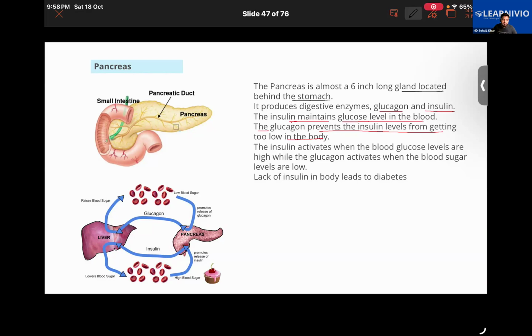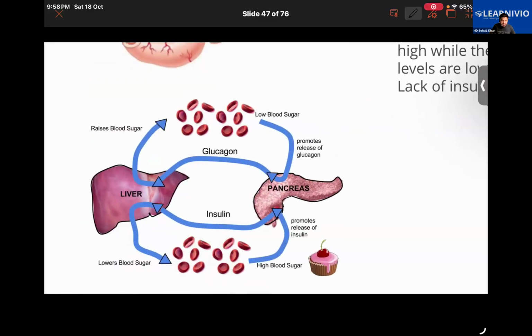Understanding all of you, okay, no? Sir, I still didn't understand. See, basically the pancreas secretes two different hormones. One is glucagon. Glucagon helps in increasing the blood sugar level. It raises the blood sugar level by causing the liver to release stored sugar into our blood.